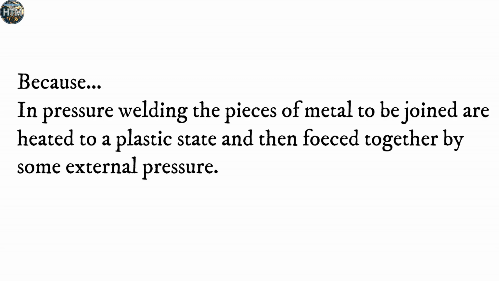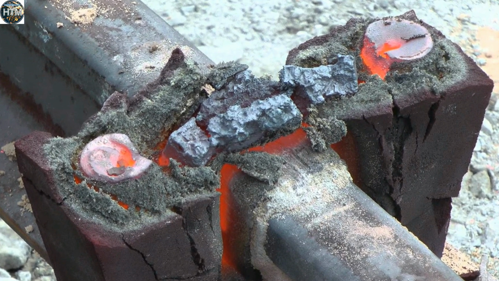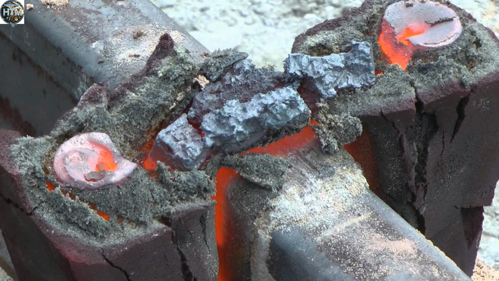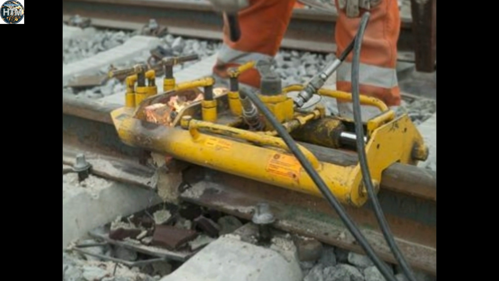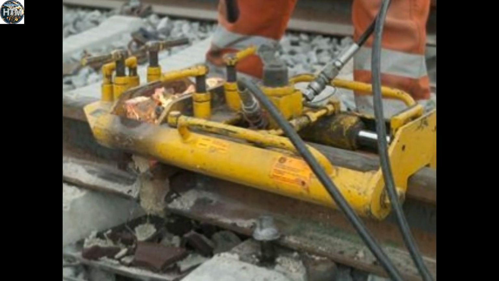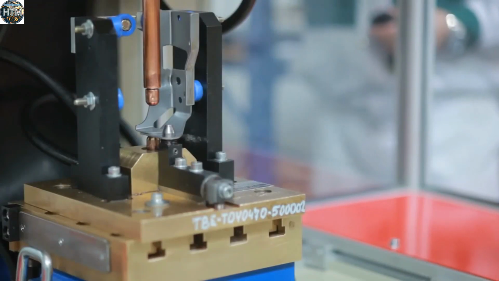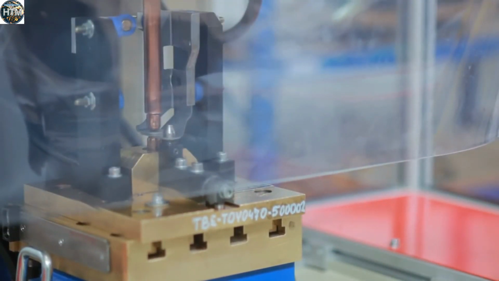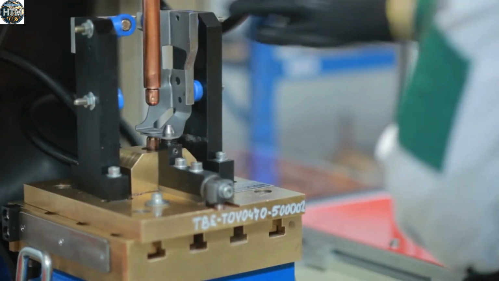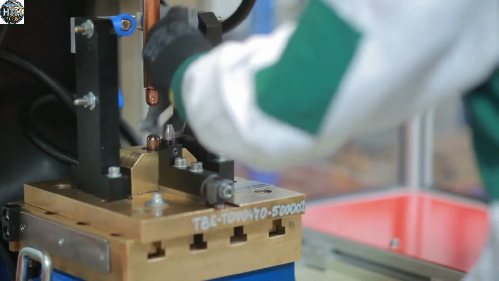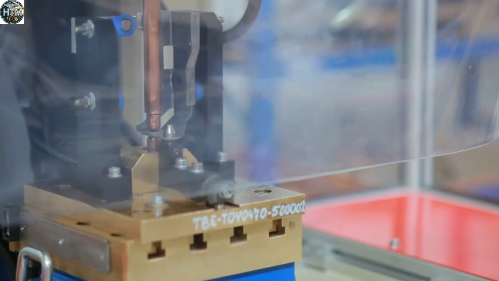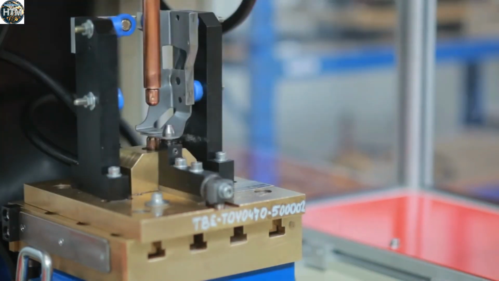Because in the process of welding, the pieces of metal to be joined are heated to a plastic state and forced together by an external pressure. Basically, in this process, whatever metal we are joining, we heat the metal up to a plastic state, then force it together by some external pressure. That's why this welding is called plastic welding, because we heat up to a plastic state. An example of pressure welding is resistance welding. There are many types of resistance welding, like seam welding and spot welding.